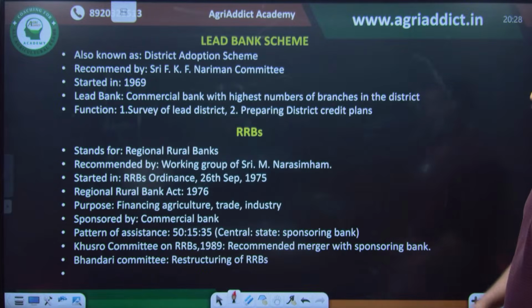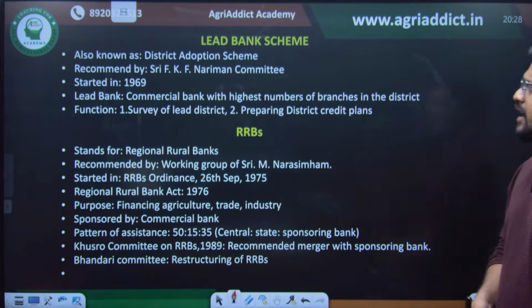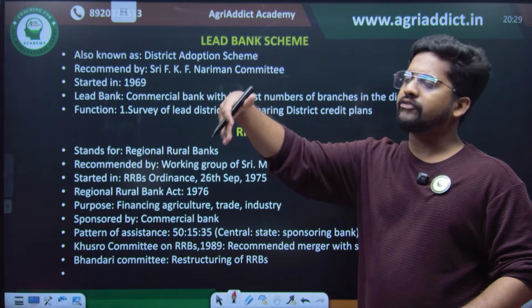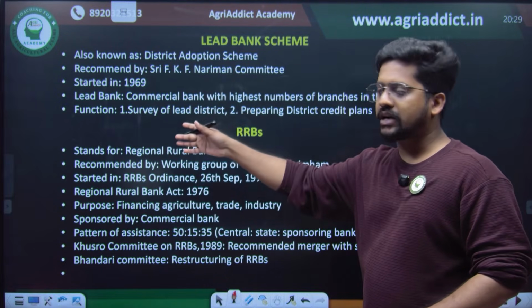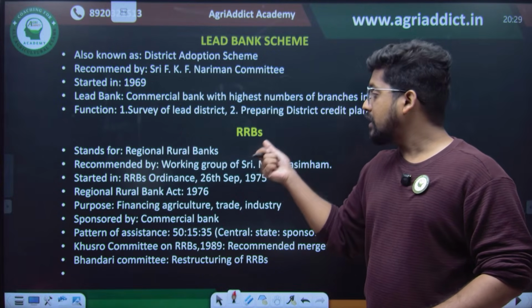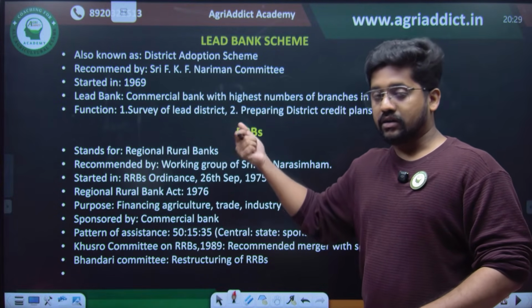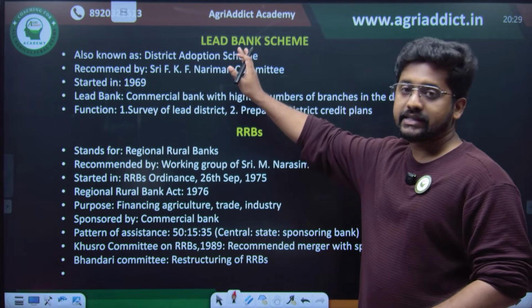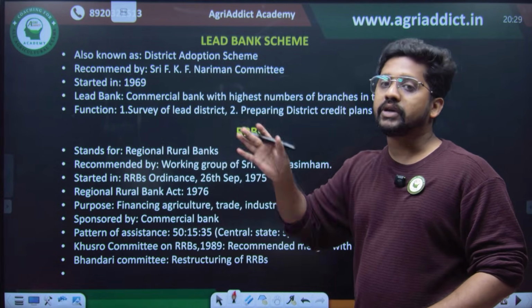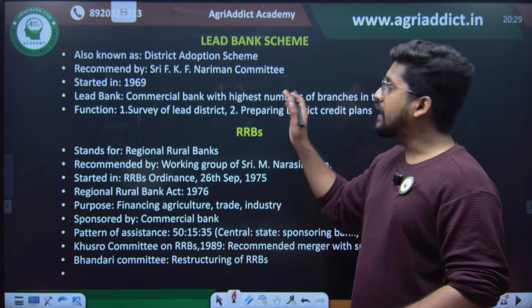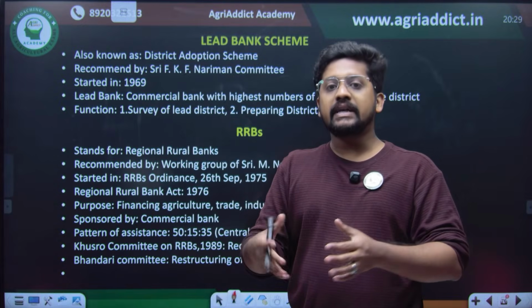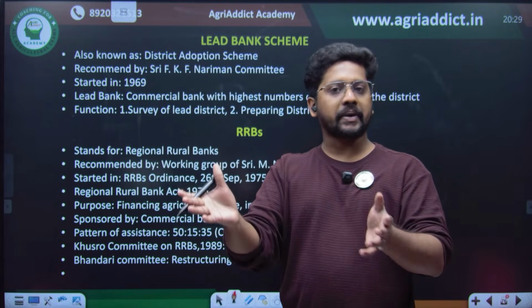Such kind of specialized branches were also established under different banks to bring marginalized people into the credit system. Then there is the lead bank scheme and RRBs. The lead bank scheme was introduced after the recommendation of the F.K.F. Nariman committee. At the same time, RRB was recommended by the Narasimham committee. This happened in 1969, but RRB was established in 1975. Lead bank scheme is nothing but the largest commercial bank of a district taking the lead of the entire credit operation in the district.